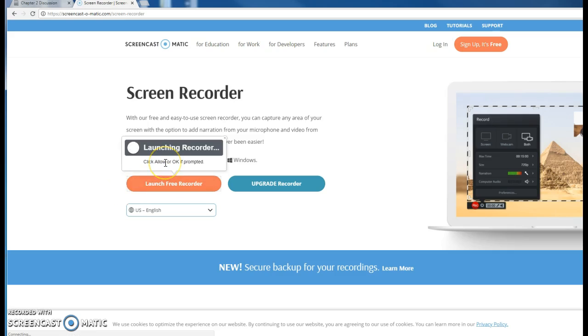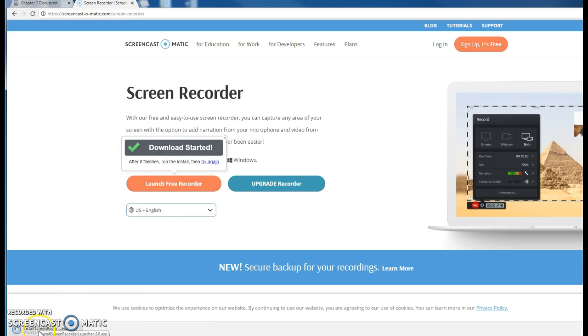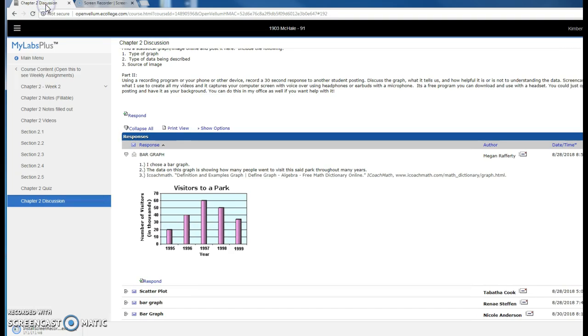Click Allow or OK if prompted. It's taking a long time. Oh, download launcher. And here it is, Install Screen Recorder. And once you click that, you're going to be able to make the video. I'm going to go back to where we were.